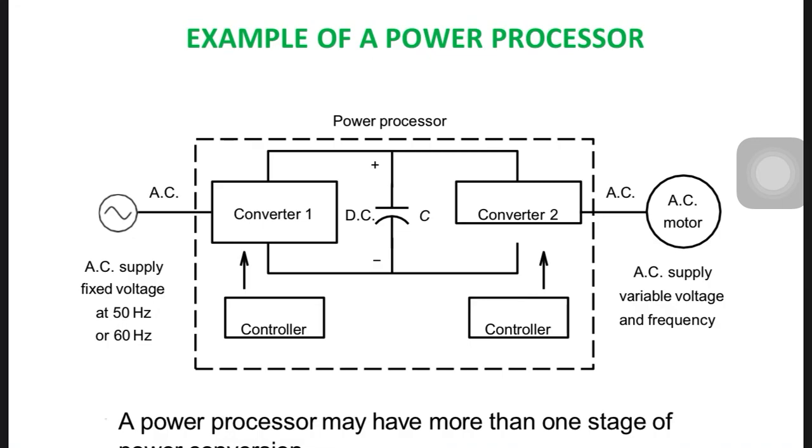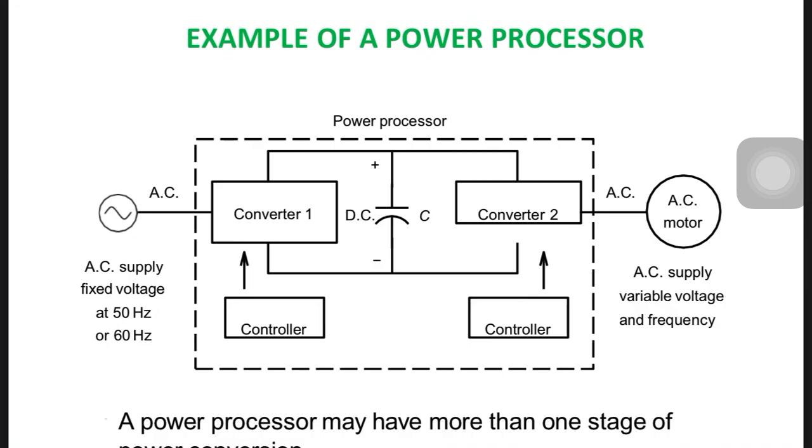So why do we need to control the motor? For speed control purposes. For an induction motor we know that N is equal to 120 F by P. If we are not changing the poles after the manufacturing of the machine, we have the option of frequency, so that we can change it with the help of some PWM technique and so on.